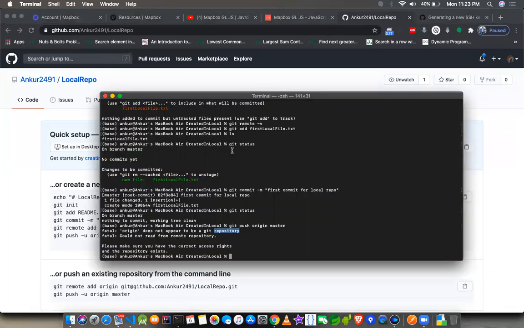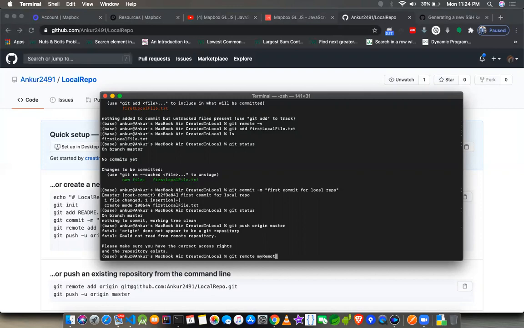Now what I have to do is git remote add. So you remember I told you remote is a container. It contains different variables. So it's just like a hash map kind of a thing. We have a key and we have a value. So key can be origin, key can be upstream, key can be anything. Key can be Ankit, key can be Prashant, whatever I wish. So let's in fact not add origin for this case, because origin is a very common convention. And just to show you anything will work, I'll just add my remote.